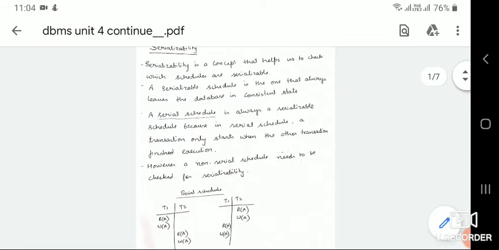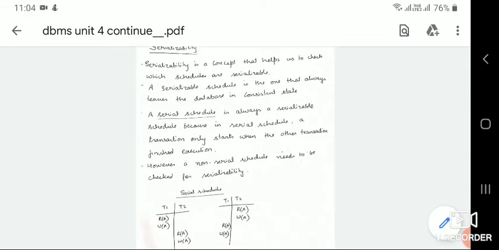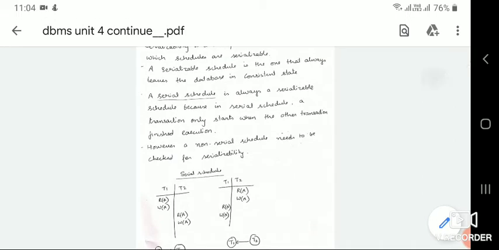So serializability helps us check whether a schedule is equivalent to a serial schedule or not. Either of these two types of schedules is called a serial schedule. But in real time, we will have parallel schedules. For those parallel schedules, we have to check whether they match our serial schedule or not. A serializable schedule is one that always leaves the database in a consistent state.